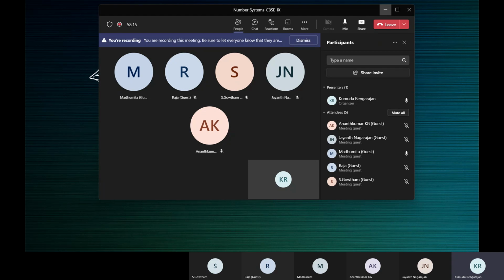Okay, all of you tell me one by one. Madhumita, good. Yes, next. Raja: A number is an integer if it is either a natural number, or the negative of a natural number, or 0. Right. Very good.